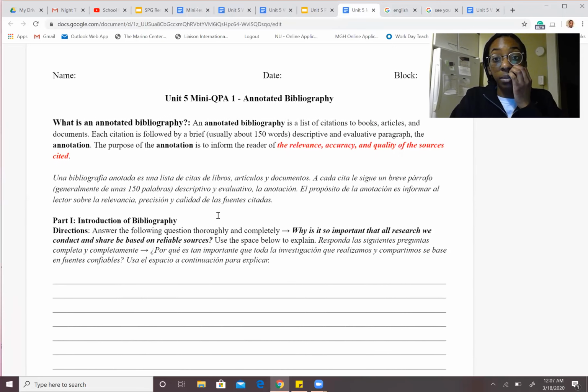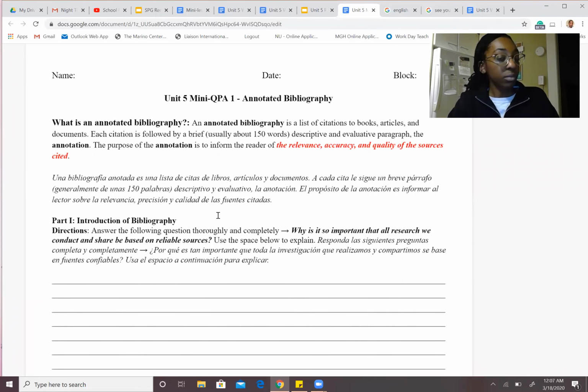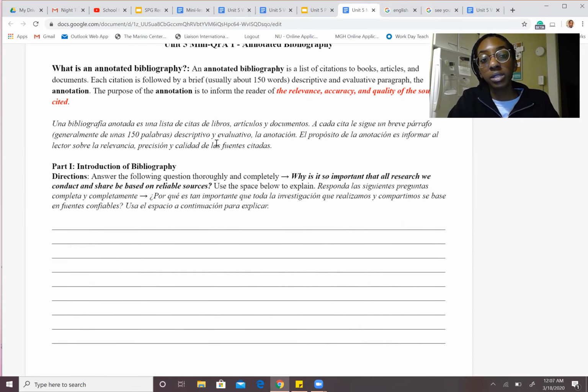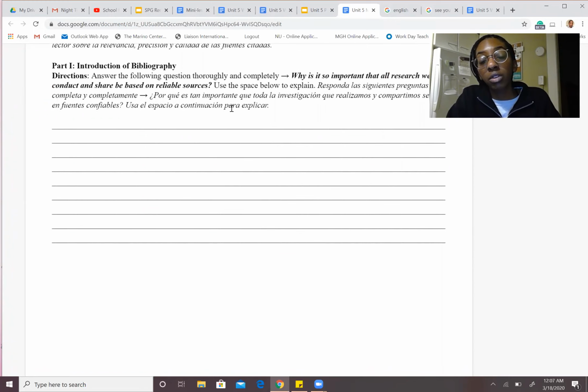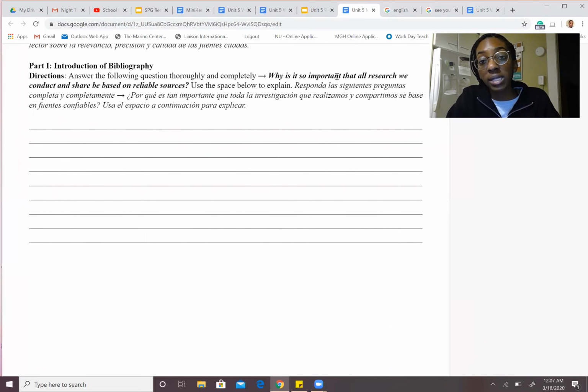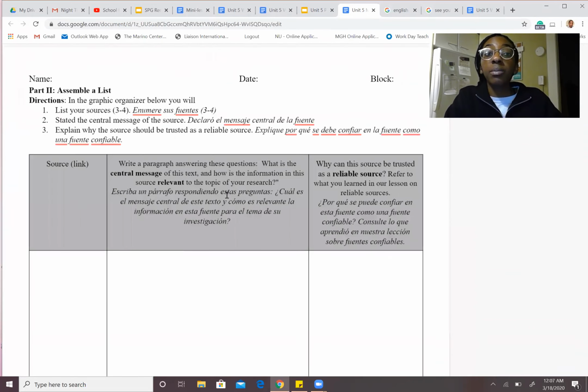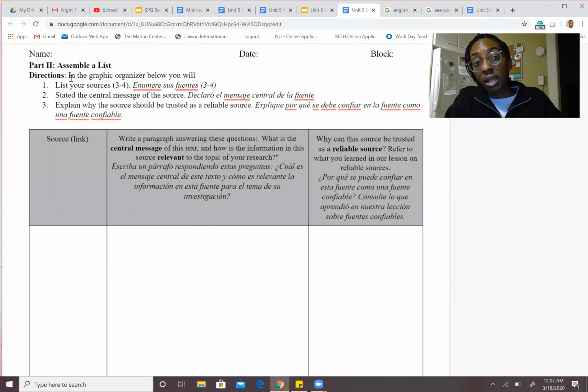So this is Mini-QPA number 1. It states exactly what I just said to you of what an annotated bibliography is. Part number 1 is you introducing your bibliography by answering the question thoroughly and completely of why is it so important that all research we conduct and share be based on reliable sources. So make sure you write it in complete sentences. And then part 2 is you assembling a list.